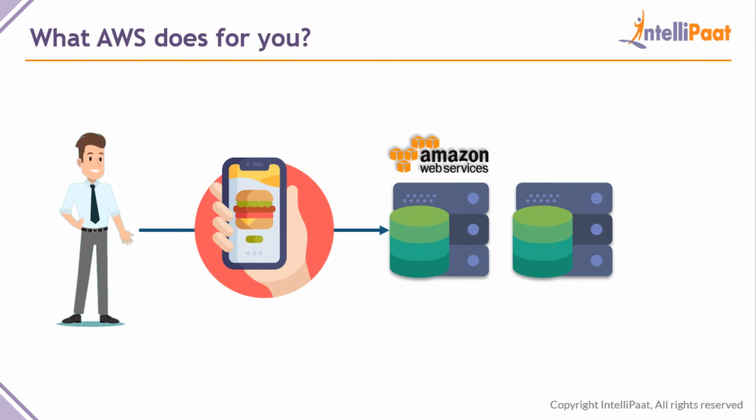So right now you're not doing anything. Your application is working normally. AWS is providing you servers and deleting servers. Whenever there is an increase in your traffic, it provides you more servers. Where there is a decrease in your traffic, it reduces a few servers. So right now your cost is also managed because you only pay for the hours these servers are used. You don't pay for the hours when these servers are stopped or deleted. So this will make sure your capital on cloud is very less.